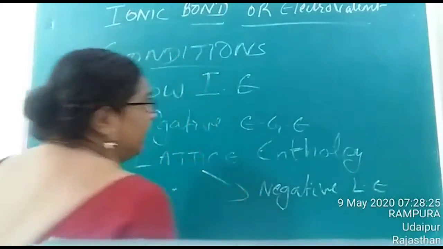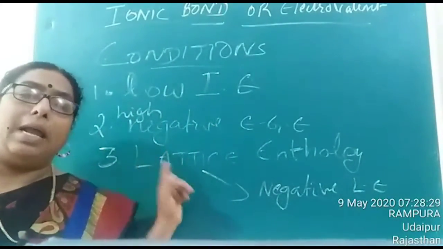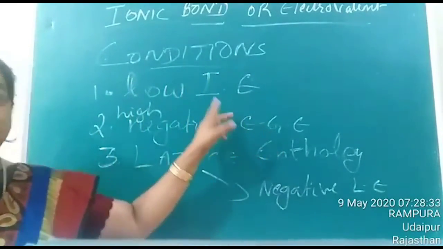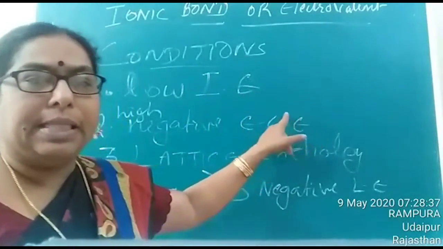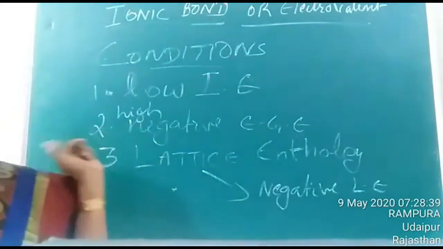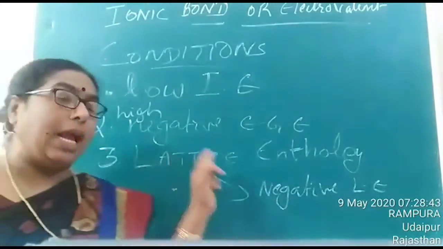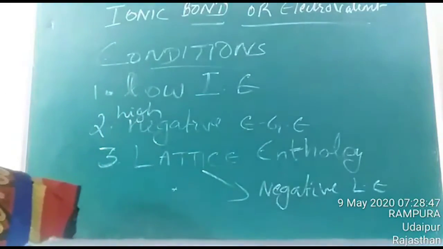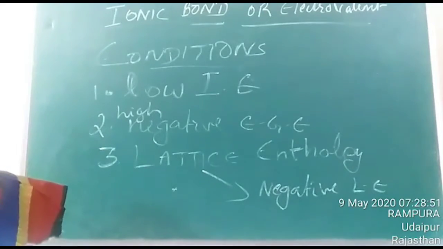Is it clear? These are the 3 conditions necessary for the formation of ionic bond. So they should have low ionization enthalpy. That means particularly the cation should have low ionization enthalpy. The anion should have high negative value of electron gain enthalpy, and they should have negative lattice enthalpy. These are the conditions needed for the formation of ionic bond.